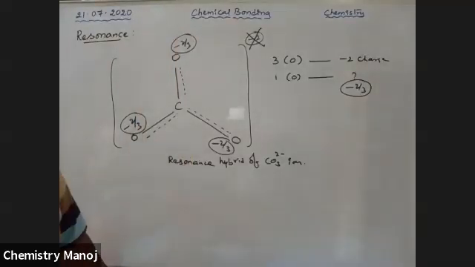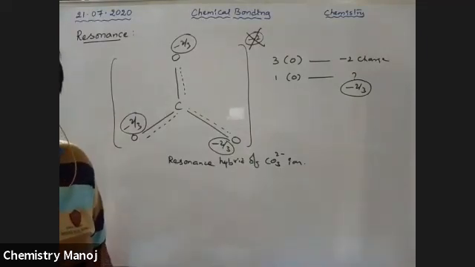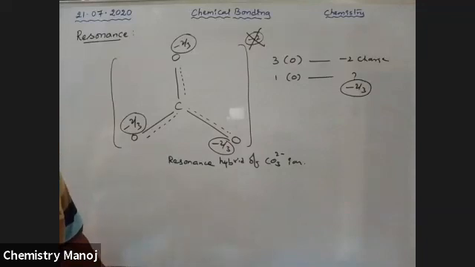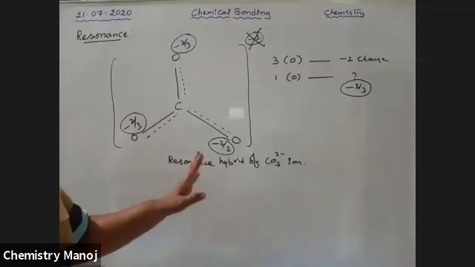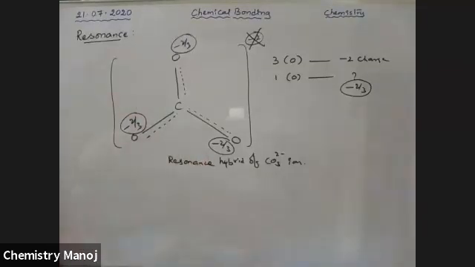That means the entire -2 charge is distributed over all three oxygen atoms. How much is the charge? That is -2 by 3. Now, is this clear or not? Those who asked this doubt, is this clear or not? Yes, I think. Thank you.